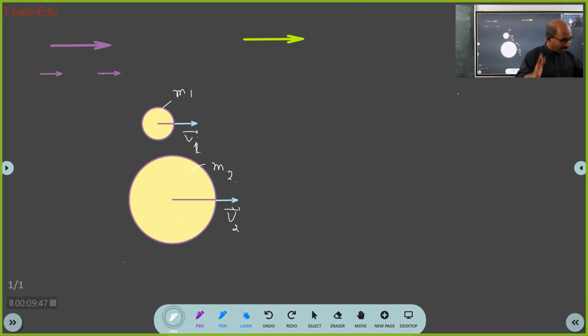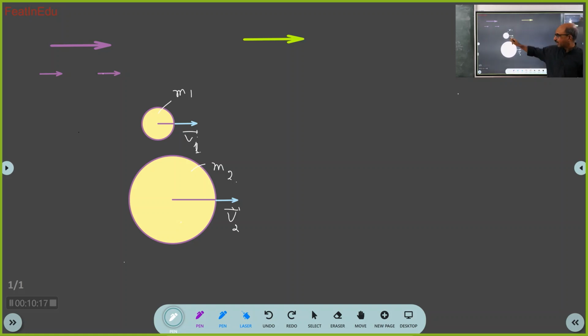Okay, so you have to imagine the reality and represent it on the paper. Or when something is represented, you should infer from it. So what is the inference you get from this? You have got two bodies. One body's mass is m1, another body's mass is m2, and both have the same velocity vectors. Therefore, both are moving with the same velocity. One body is a big body, one body is a small body.